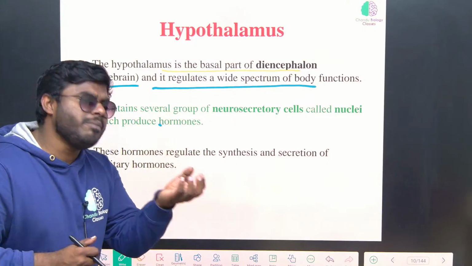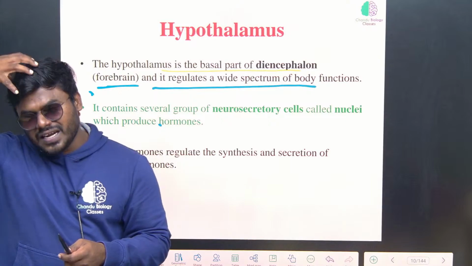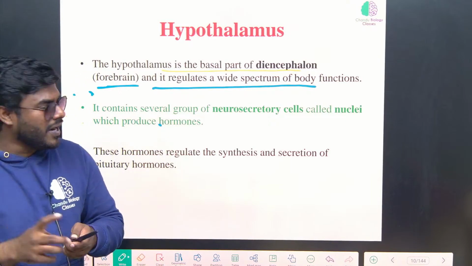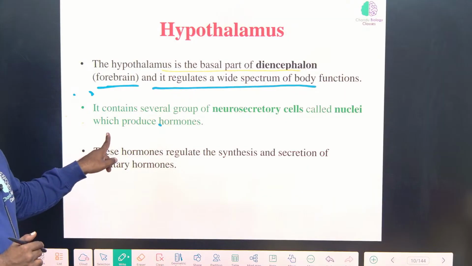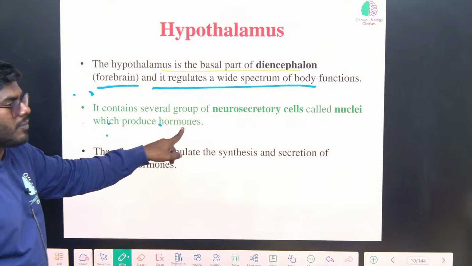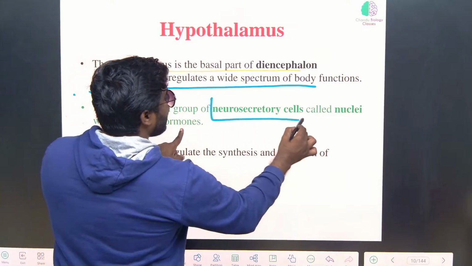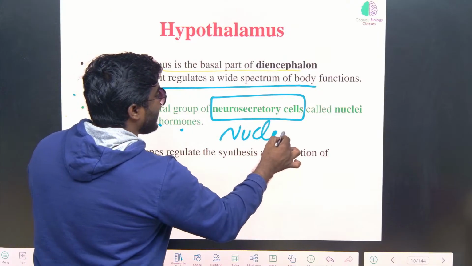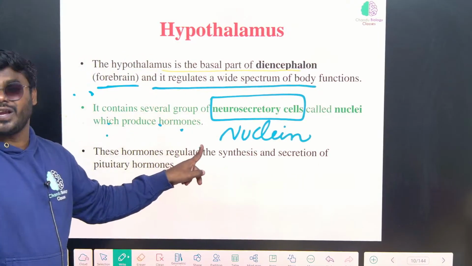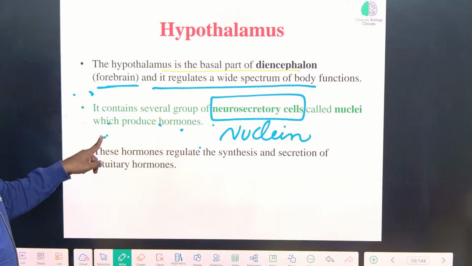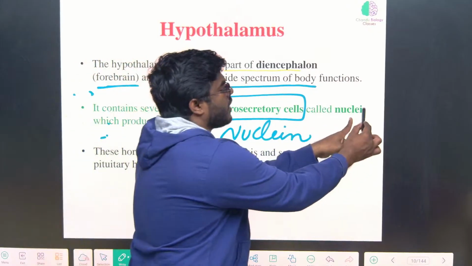But there are some neurons present in the hypothalamus which have the ability or capability to synthesize hormones. Those neurons having the ability to synthesize hormones, we call them neurosecretory cells. Sometimes we call them nucleon, not nucleus, nucleon, which has the ability to synthesize hormones, or we can call them nuclei.